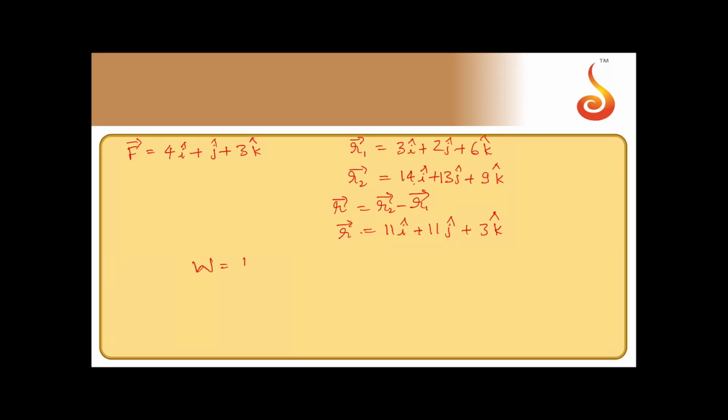This is R. Now work done should be equal to force dot displacement. So for the dot product, just multiply corresponding coefficients. 4 times 11 is 44, plus 1 into 11, 11, plus 3 into 3, 9. So that will turn out to be 64 joule. That is option A. Sorry, it is option B.